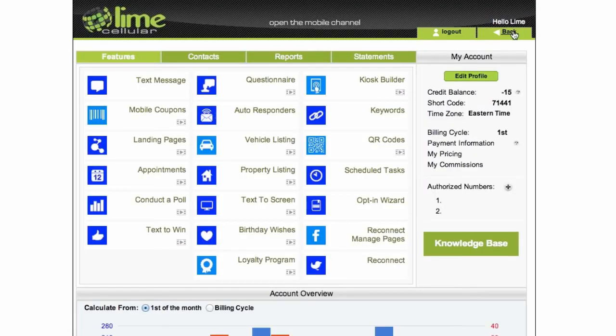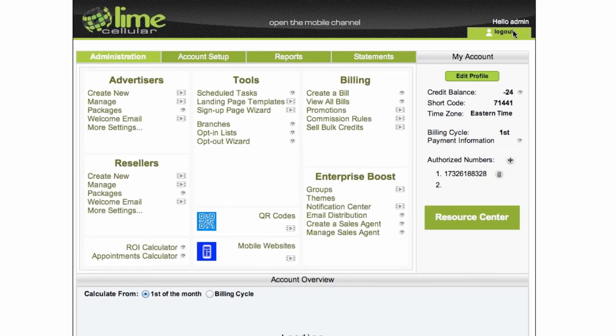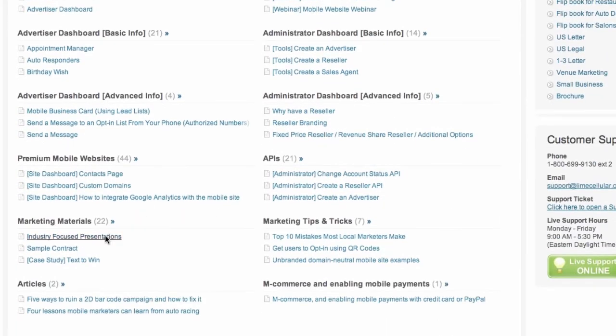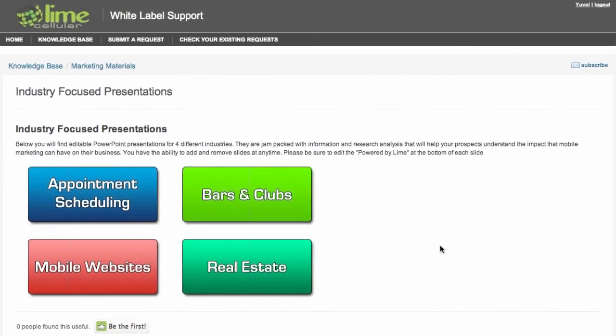Now I'll go back to my admin dashboard, and we'll talk a little bit about the new marketing materials that we added. We added 4 industry focused presentations for appointment scheduling, for bars and clubs, for real estate, and for mobile website. These are probably the best presentations I ever saw. We invested money in it. Actually, we paid someone to build it for us, and they came out really, really good.